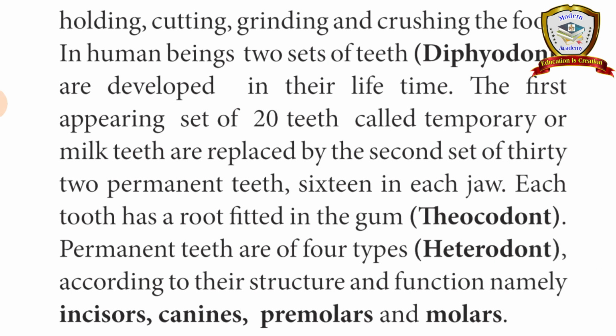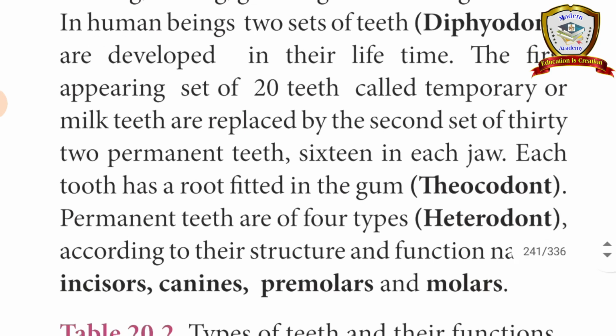So this type of teeth is called diphyodont and thecodont. Thecodont means our teeth are fixed inside the gum. And heterodont means all the teeth in our mouth are not the same.